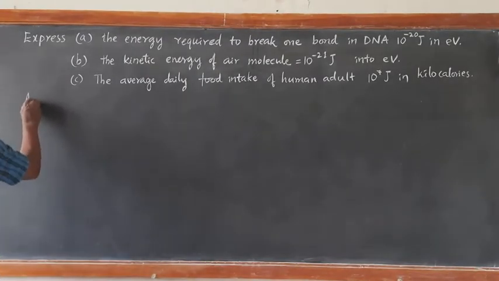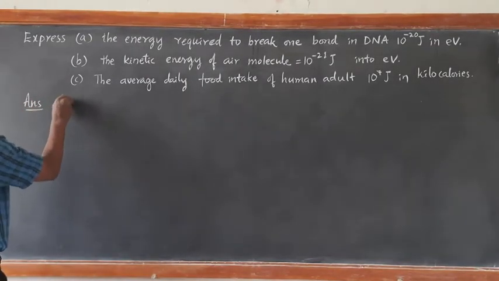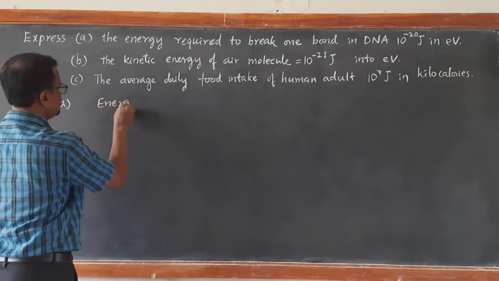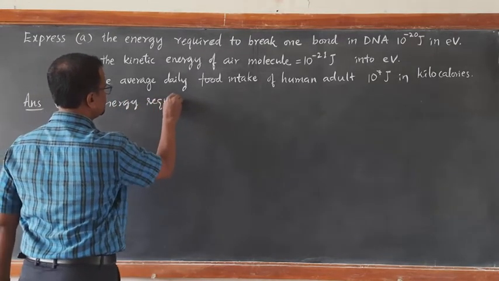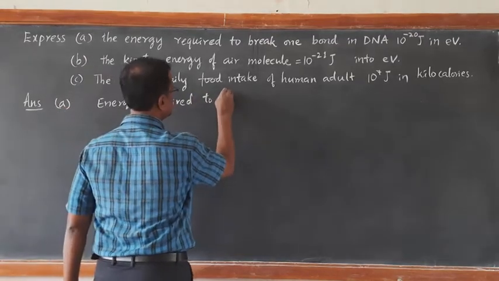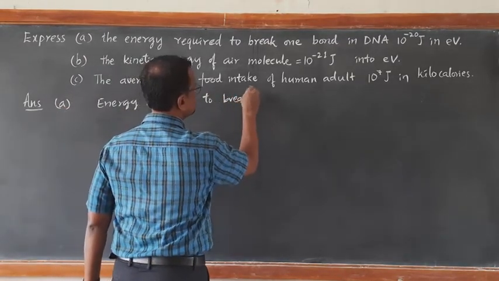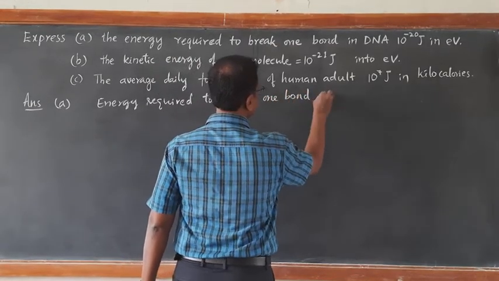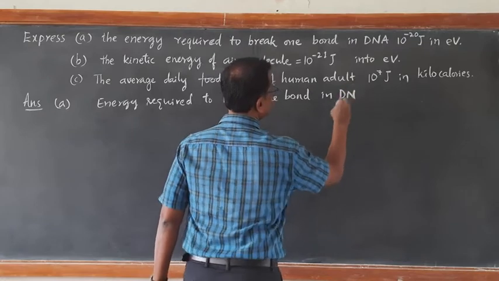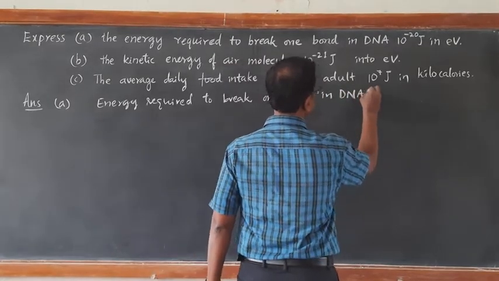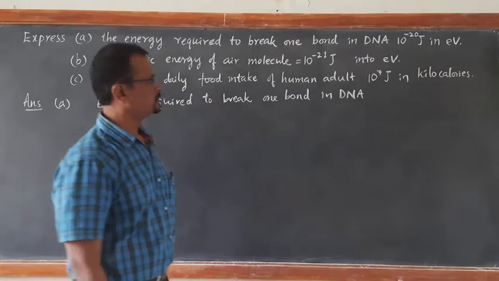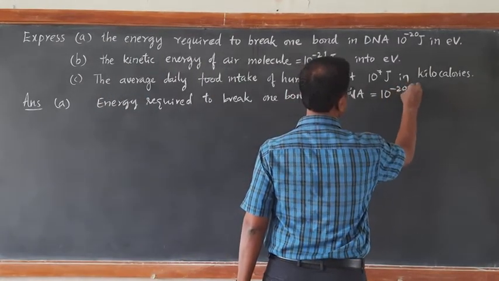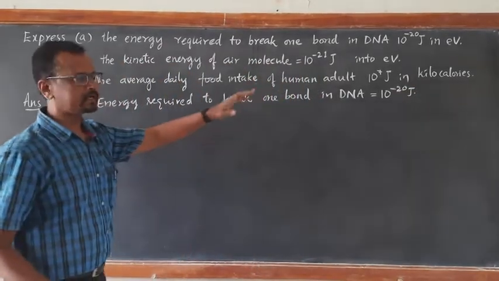So answer for A. We know that the energy required to break one bond in the DNA, deoxyribonucleic acid, is equal to 10 to the power of minus 20 joules. This has to be expressed in electron volts.